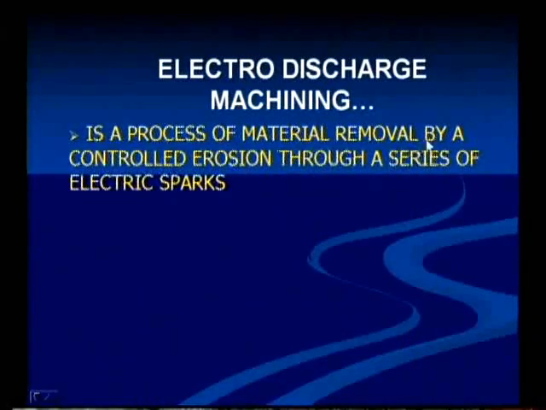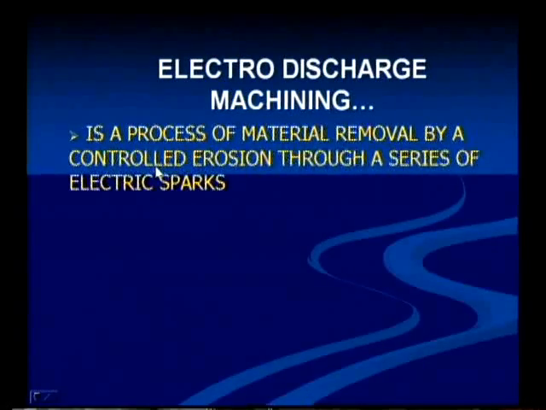Now, let us see what is electro discharge machining. It is a process of metal removal by a controlled erosion through a series of electrical sparks. It is a process of material removal. So, material is removed. How? By a series of electrical sparks. Electrical sparks continuously emit, and through that erosion takes place. And how does this erosion take place? Controlled erosion within the limits. Whatever material we have to remove, that amount of material will be removed. That is called electro discharge machining.